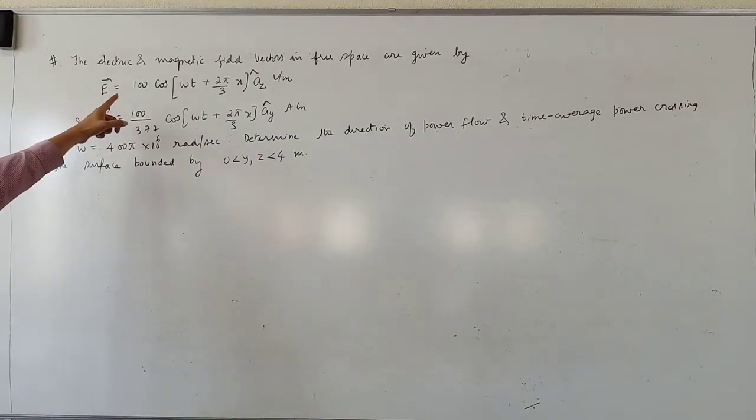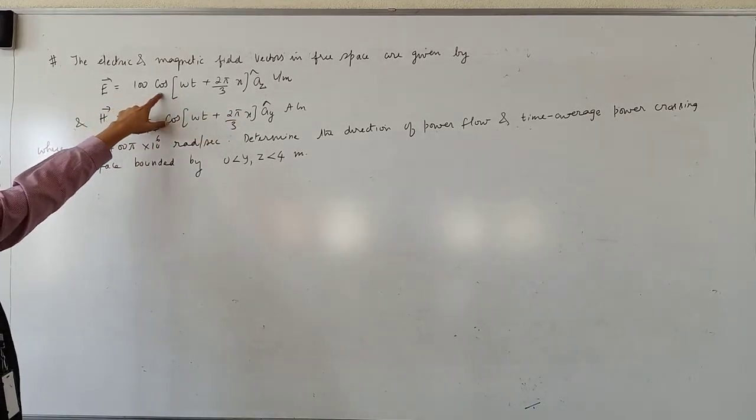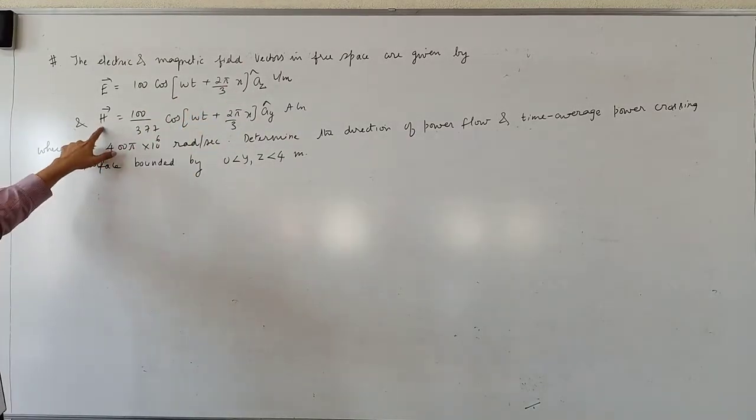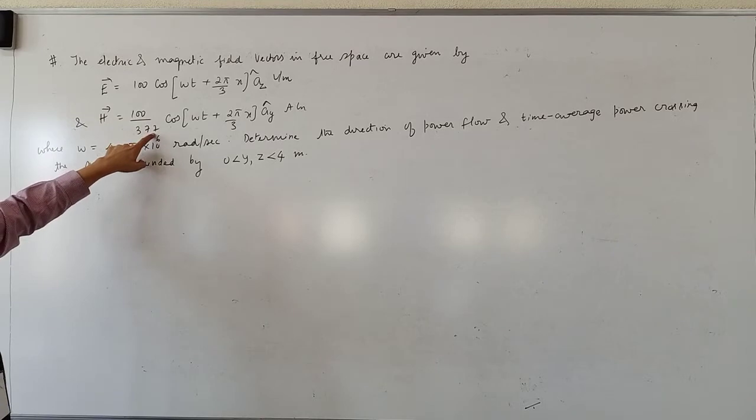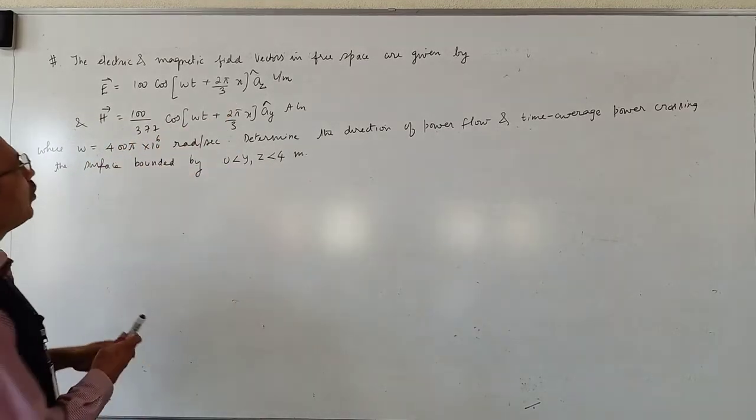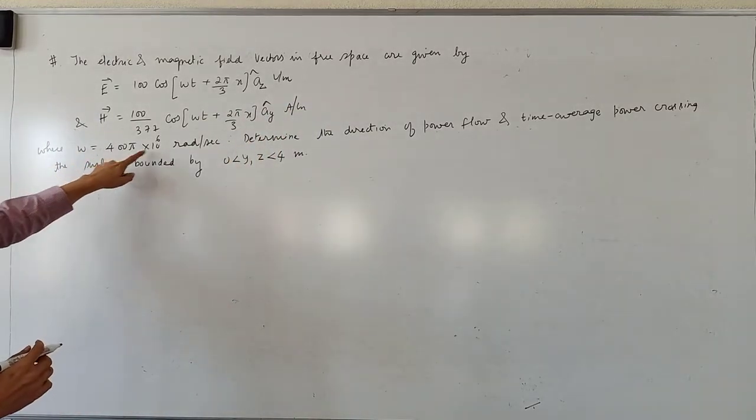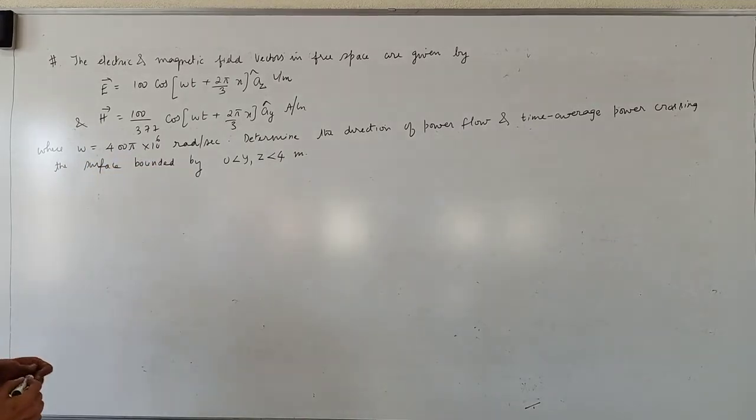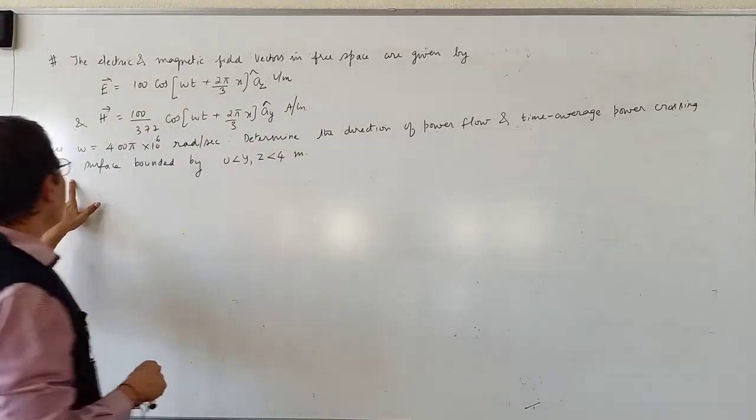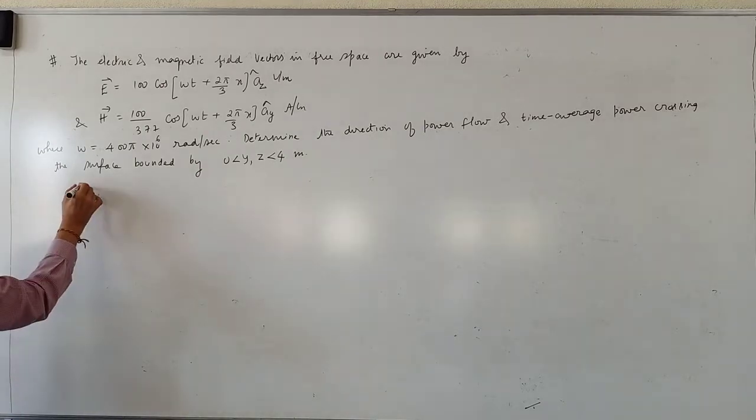Again, the electric and magnetic field vectors in free space are given by vector E is equal to 100 cos(omega t plus 2 pi by 3 into x) az cap. Vector H is equal to 100 by 377 cos(omega t plus 2 pi by 3 into x) ay cap amperes per meter, where omega is equal to 400 pi into 10 to the power 6 radians per second. Determine the direction of power flow and time average power crossing the surface bounded by y and z varying from 0 to 4 meters. Solution.